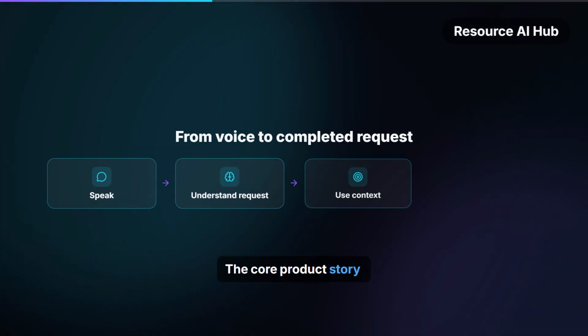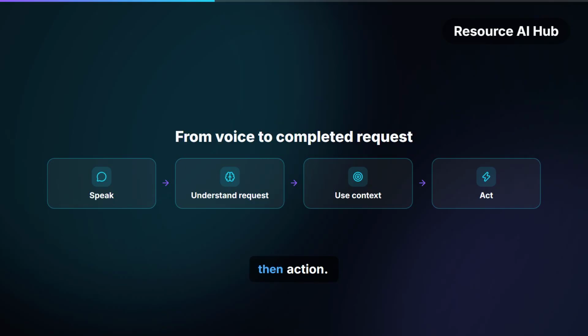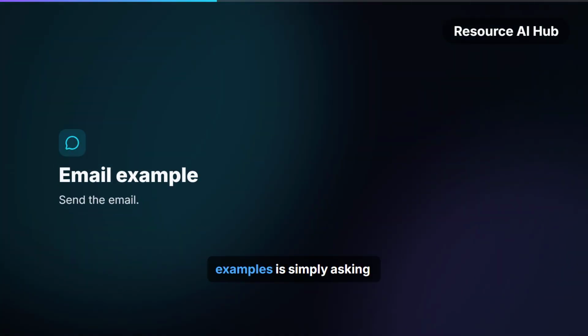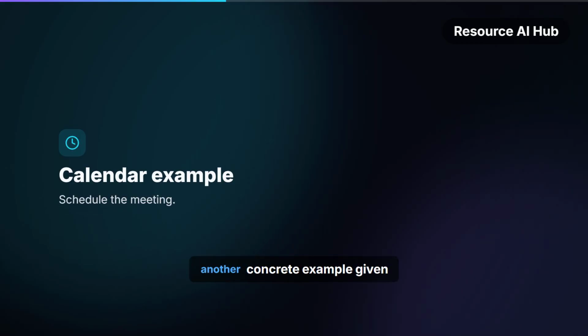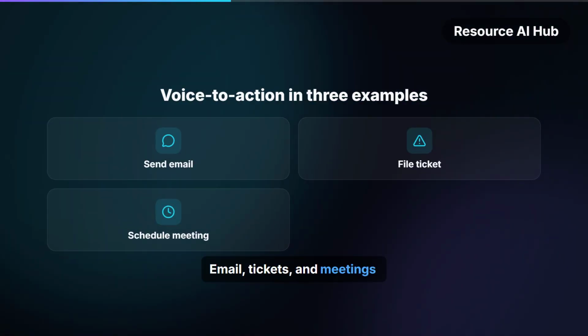The core product story is voice, request, context, then action. One of the clearest examples is simply asking VoiceOS to send an email. The site also explicitly describes filing a ticket through voice to action. Scheduling a meeting is another concrete example given by VoiceOS. Email, tickets, and meetings show what VoiceOS means by voice to action.